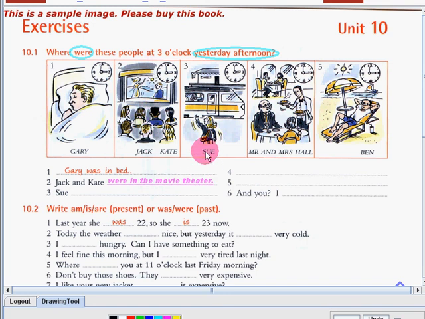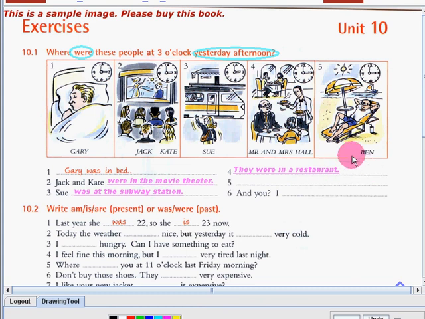Now let's go on to number 3. Let's talk about Sue. Where was Sue at 3 o'clock yesterday afternoon? What's the answer, guys? The answer is Sue was at the subway station because yesterday, during that time, she was waiting there at the subway station. Now let's go on to number 4. Now we will talk about Mr. and Mrs. Hall. Where were they at 3 o'clock yesterday afternoon? They were in a restaurant yesterday afternoon at 3 o'clock.